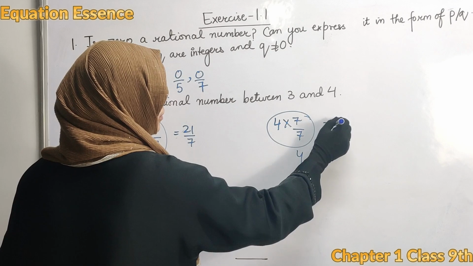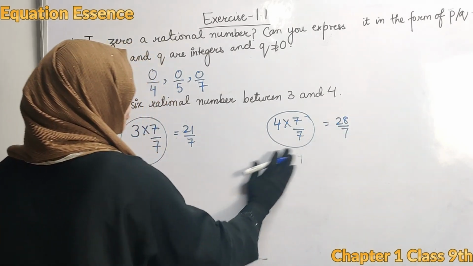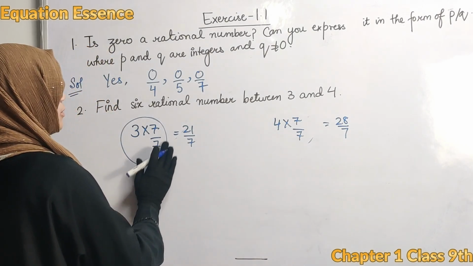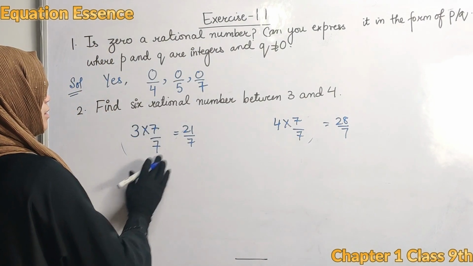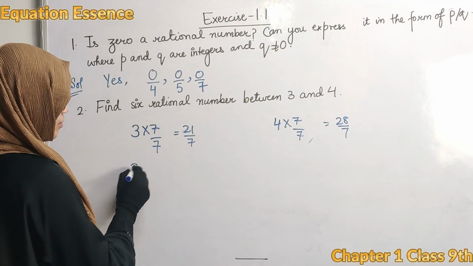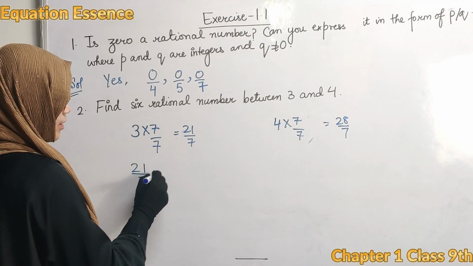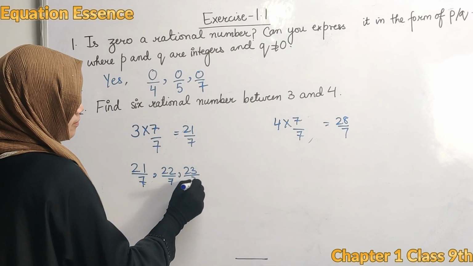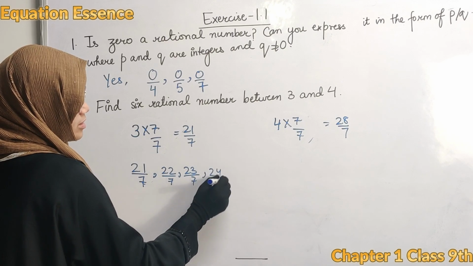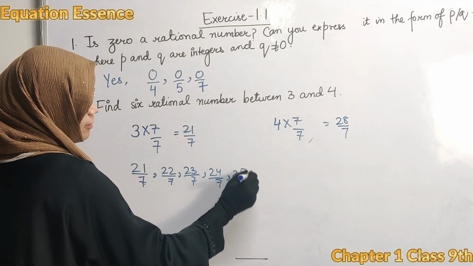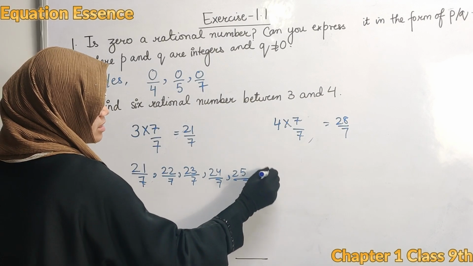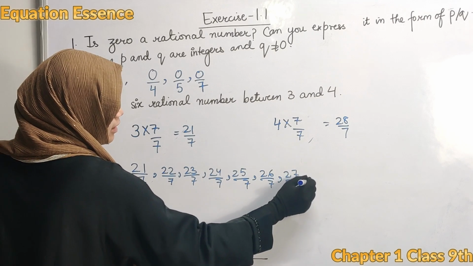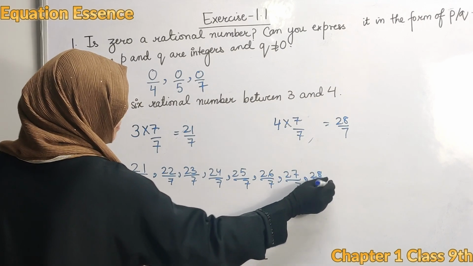This is equivalent to 28 upon 7. Now, can you easily find 6 rational numbers between 21 upon 7 and 28 upon 7? Yes, you can find them, and very easily. How? Write 21 upon 7 here, 22 upon 7, 23 upon 7, 24 upon 7, 25 upon 7, 26 upon 7, 27 upon 7 and 28 upon 7.